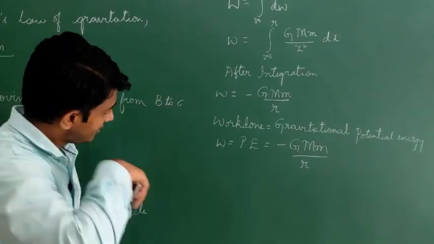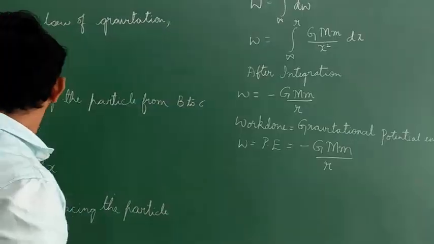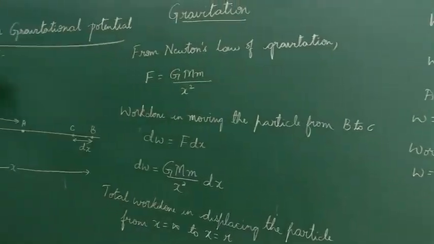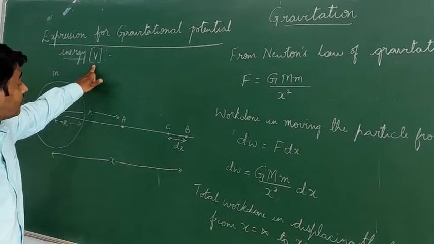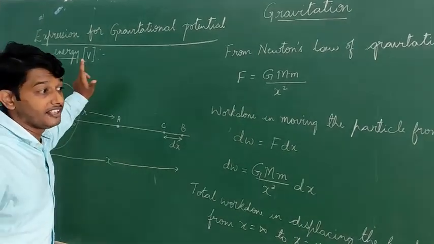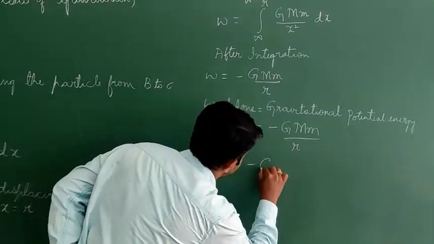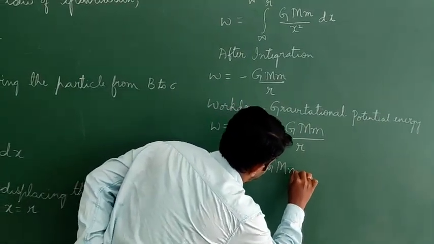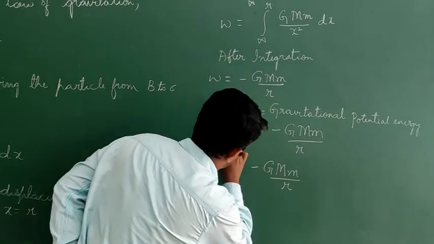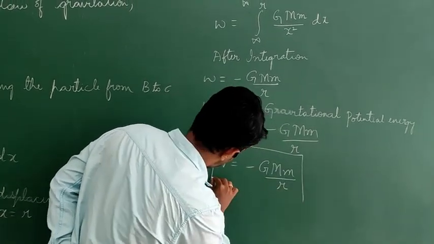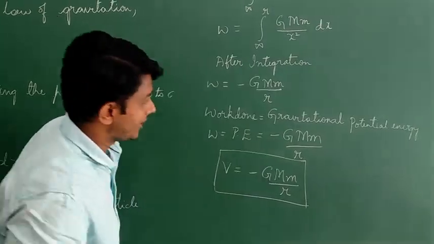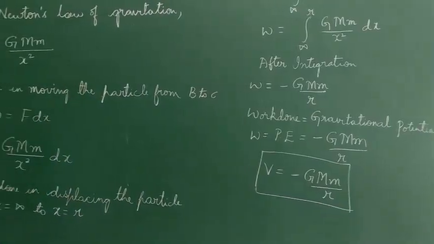So here the potential energy can also be named with the capital letter V. So V is equal to minus G M m by r. So this is the expression for gravitational potential energy.